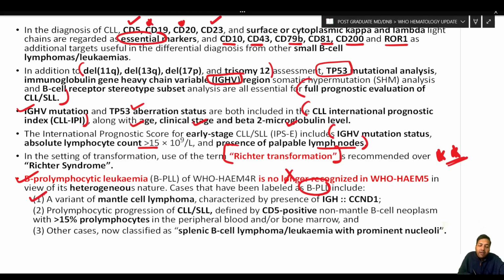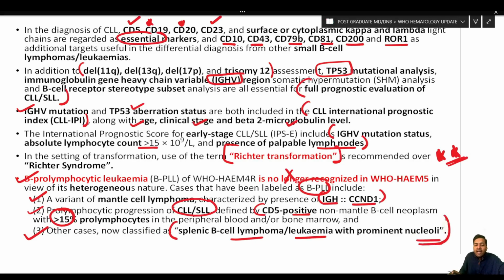Those cases that were reported were found to be a variant of mantle cell lymphoma characterized by the presence of IGH-CCND1 fusion, number one; or they were pro-lymphocytic progression of CLL-SLL, defined by a CD5 positive non-mantle B cell neoplasm with more than 15% pro-lymphocytes in the peripheral blood or bone marrow; or there were other cases which are now classified as splenic B cell lymphoma leukemia with prominent nucleoli.